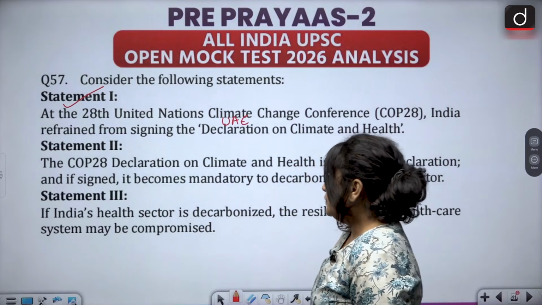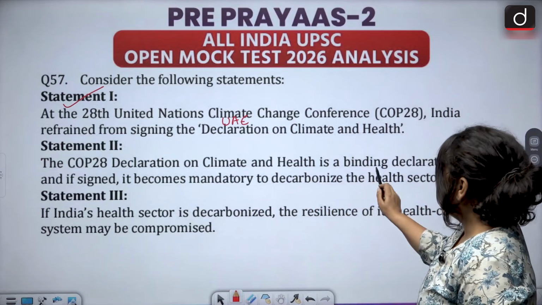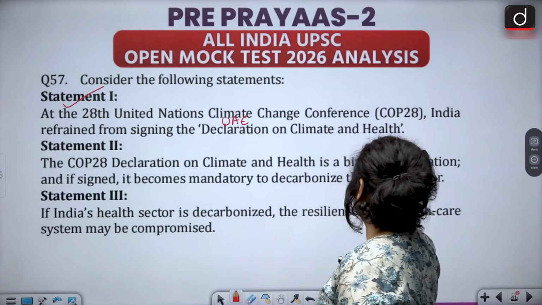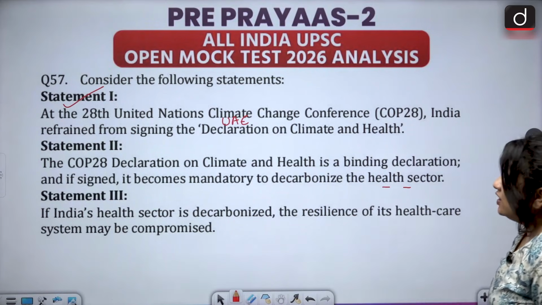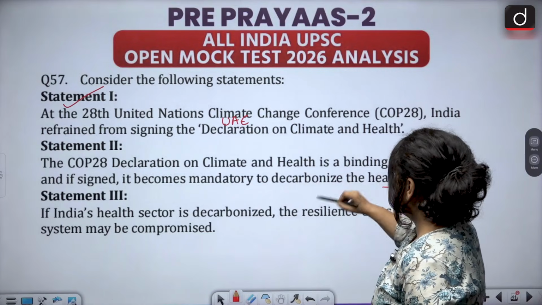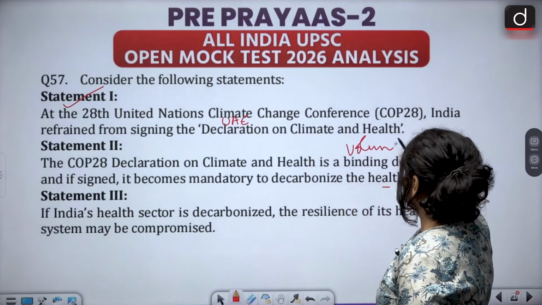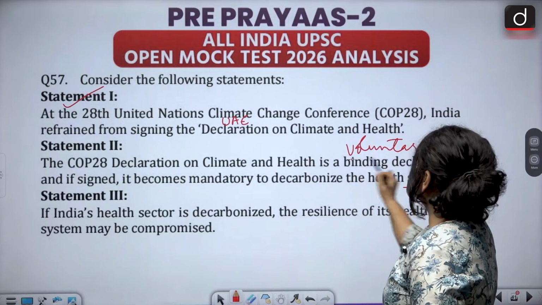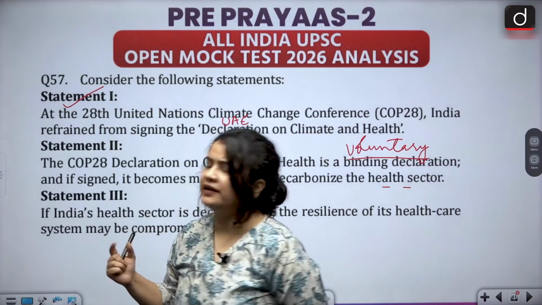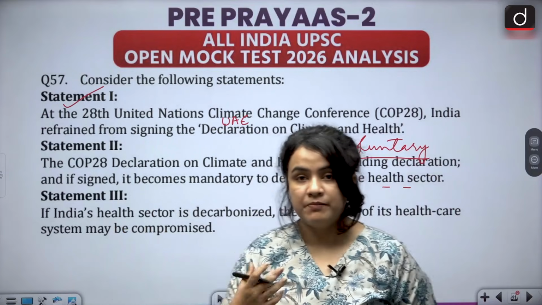Statement 2 says the COP28 Declaration on Climate and Health is a binding declaration, and if signed, it becomes mandatory to decarbonize the health sector. Now, this statement is incorrect. It is actually a voluntary declaration, students. It is non-binding, and it was signed by 140 member countries.